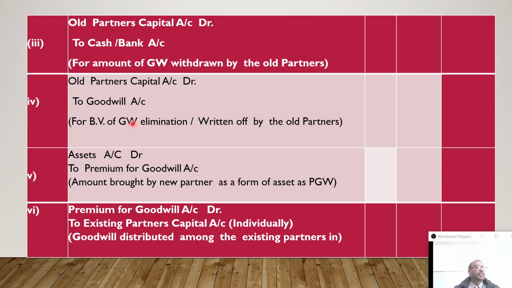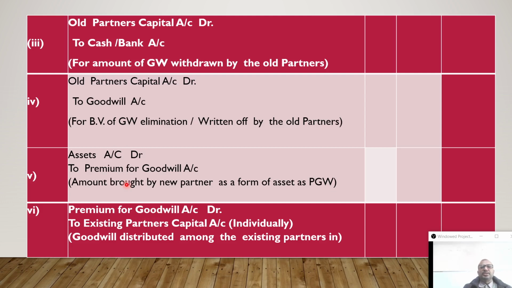Now sometimes it may happen that the incoming partner does not contribute cash, cheque or draft as his share of goodwill money. He can contribute some kind of asset. An asset may also be contributed as a premium for goodwill. In the same way, the value or name of the asset will be put here as a debit. Suppose a building is provided when a new partner wants to take admission. So building account debit to premium for goodwill account. Again, premium for goodwill account debit to old or existing partners in the sacrificing ratio. So instead of cash or bank, we have to write that particular asset name.